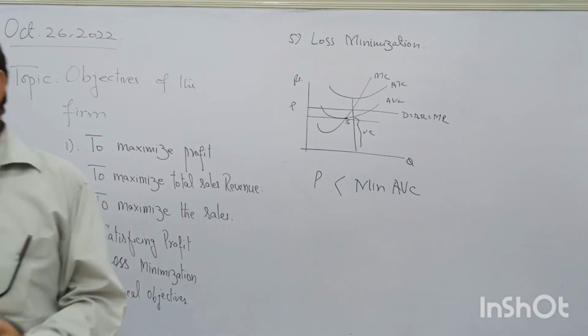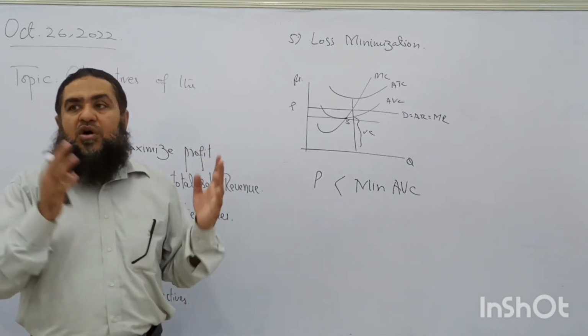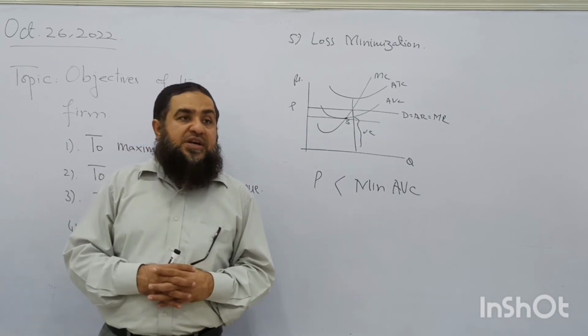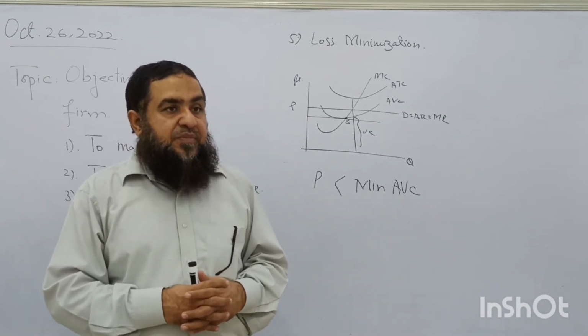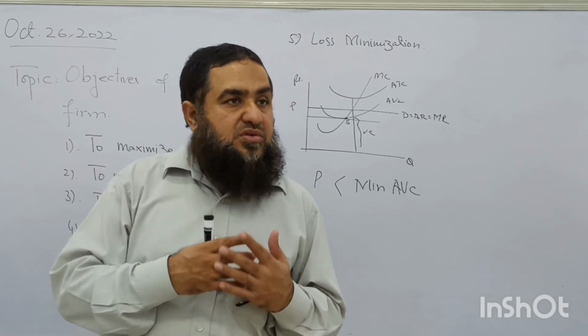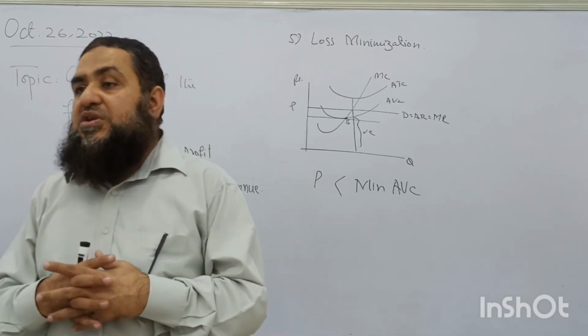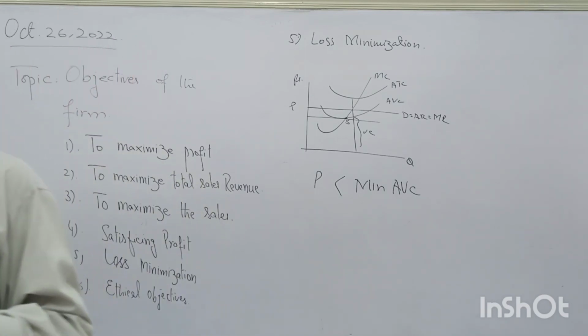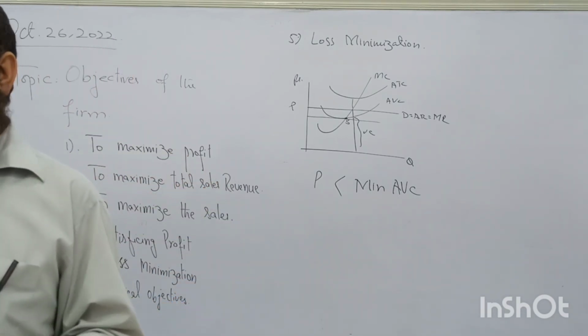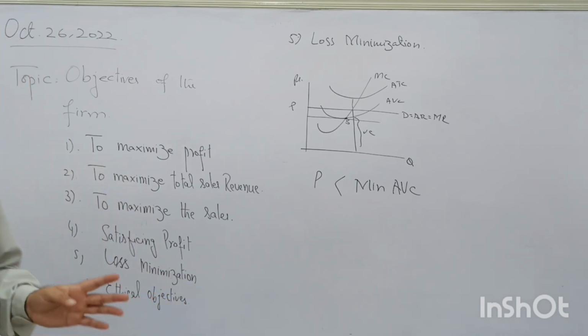Before the shutdown point, it should sell out all of the stock available. If the shutdown point is reached, then it will make trouble. Now it has to leave the market, it has to leave the industry, whether the firm is in perfect competition or in imperfect competition. Follow the point?